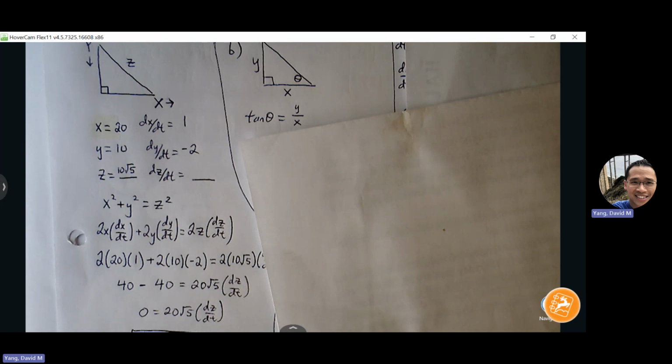Question. How do you know when you're setting up your trig function, if you should just leave the variables as y and x, or if you should plug in? Yeah, you're going to have to visualize the problem and convince yourself, is the side staying constant or is it changing over time? If it's changing, then you have to keep it a variable, right?